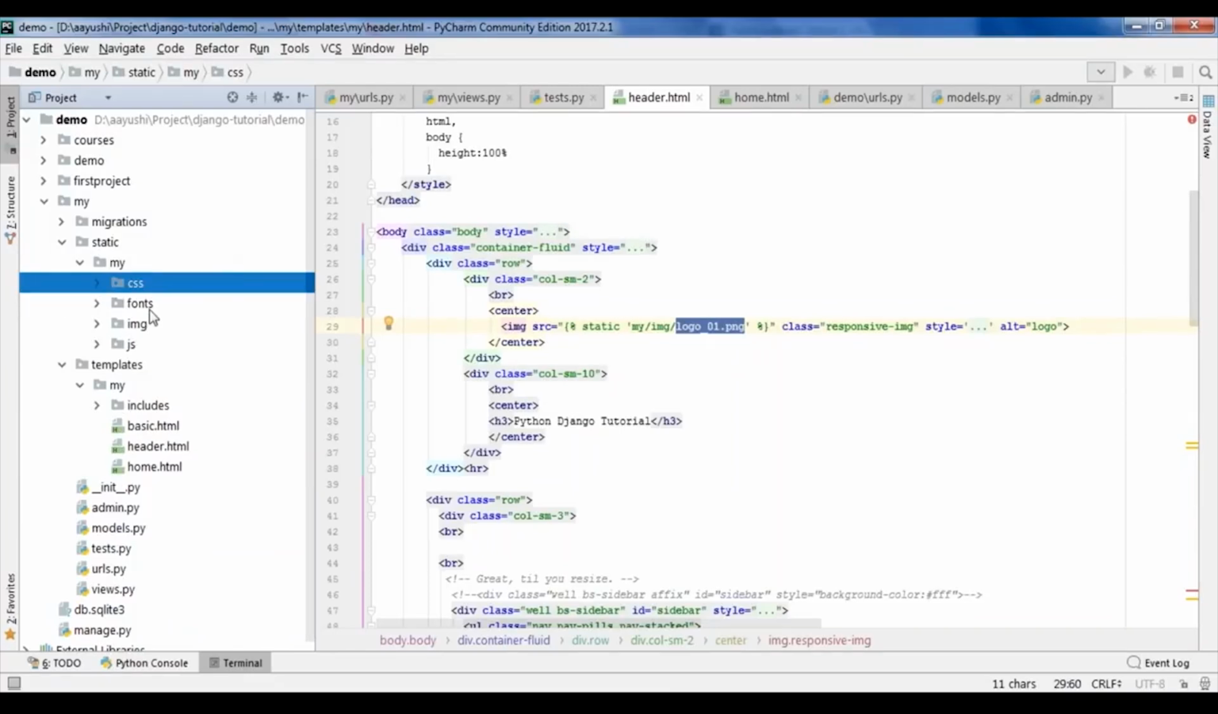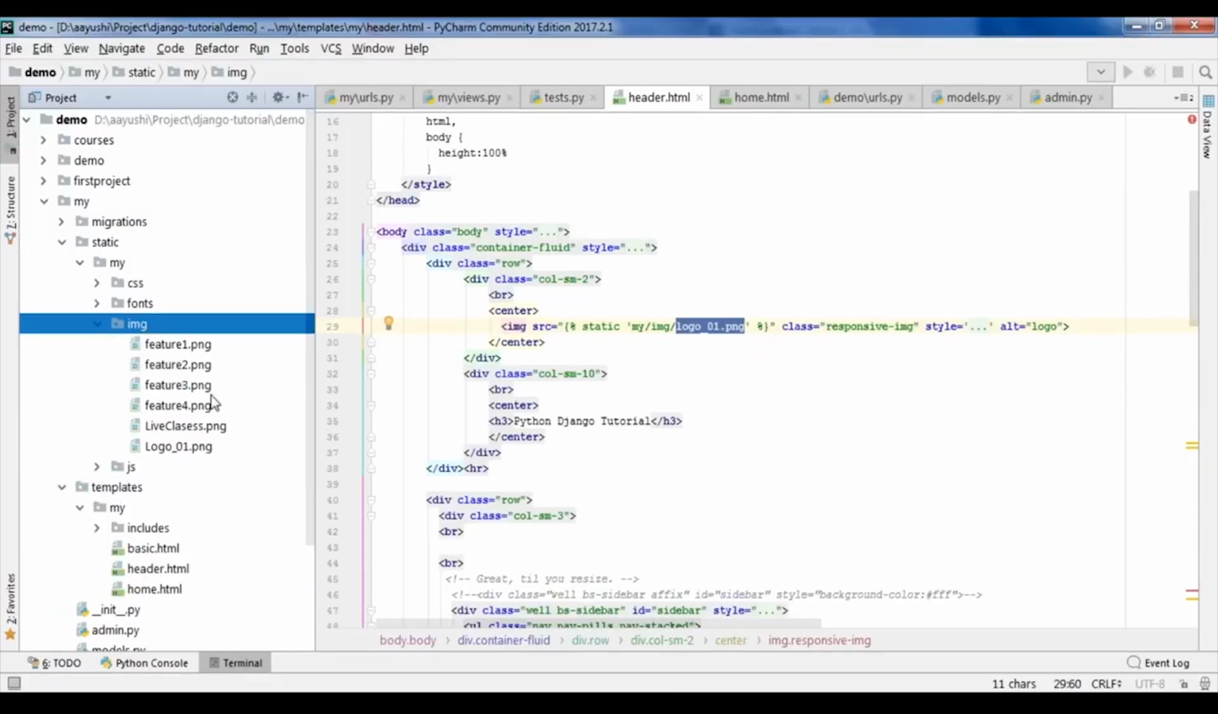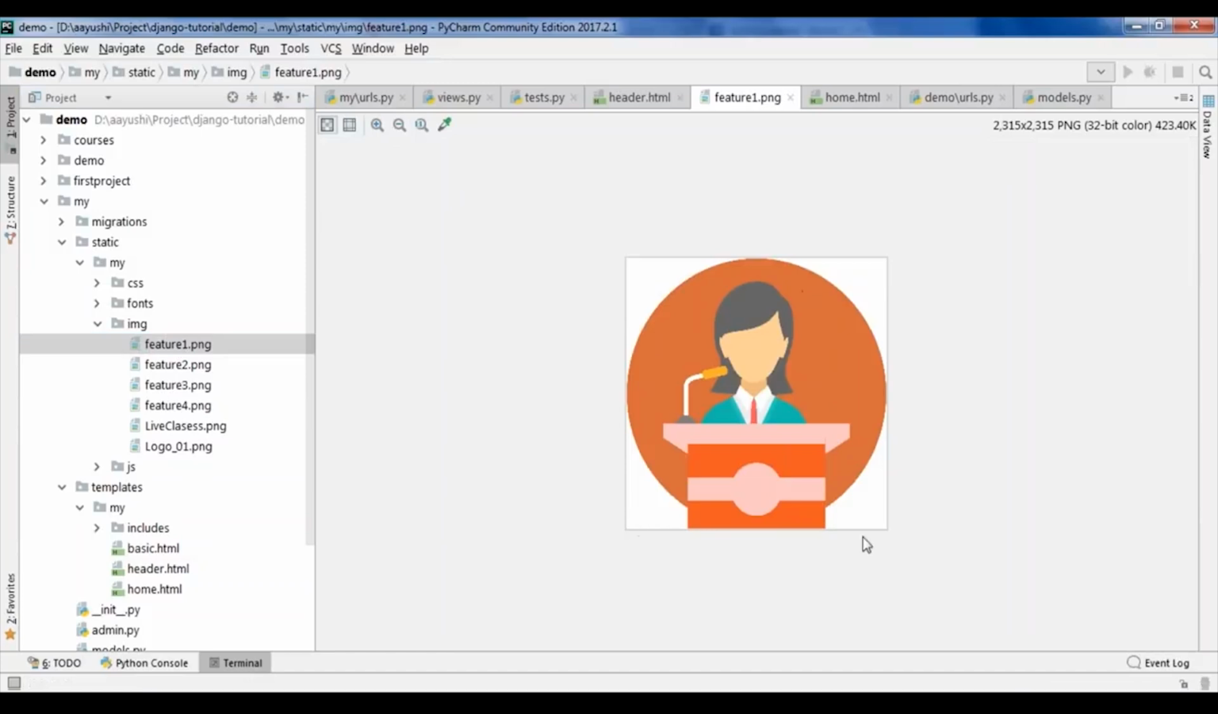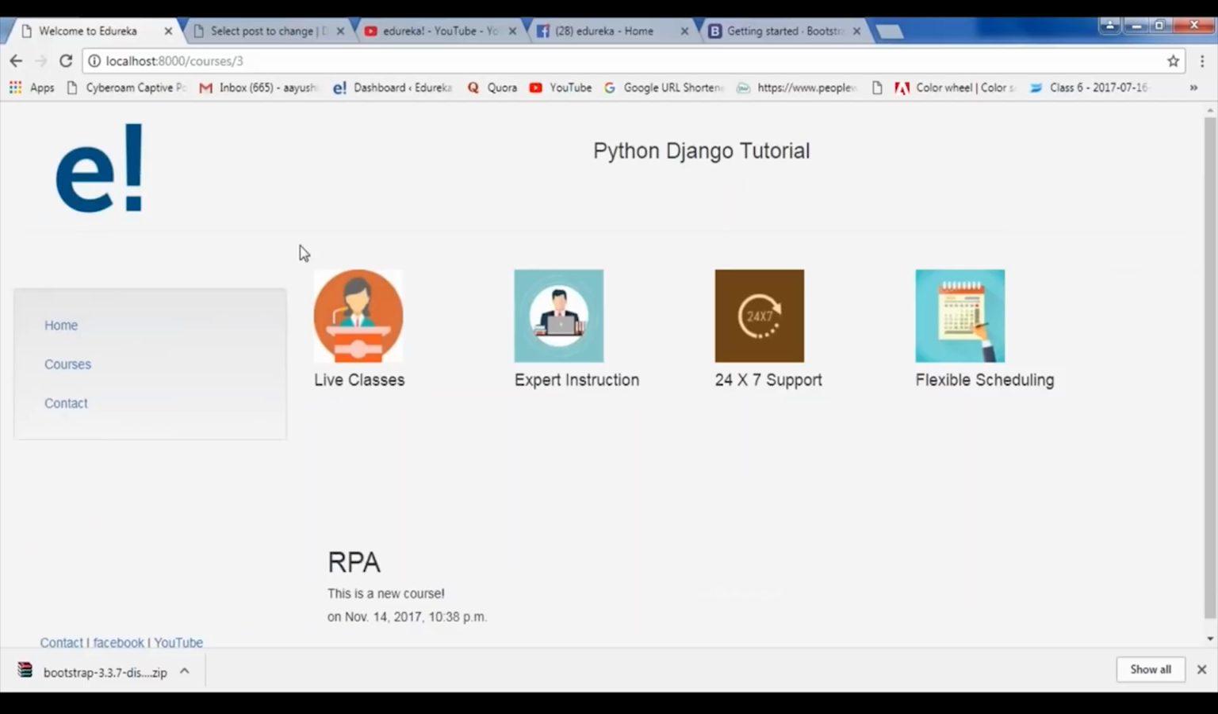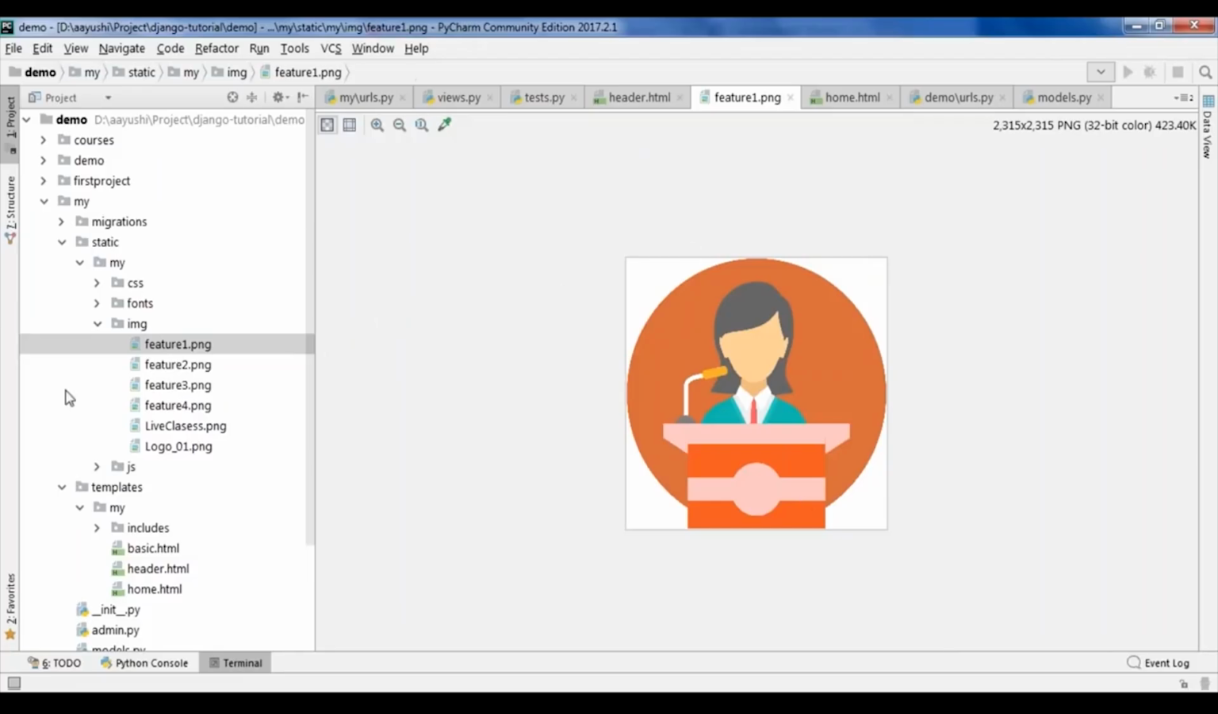Now, the one thing that I have added is the image folder. Here if you see, I have added these 6 images in the website. If you click on that, this is the first image that I've added to the website. Let me just show you where this image is exactly on the website. This is the first image which has the name of live classes. So this is my first image.